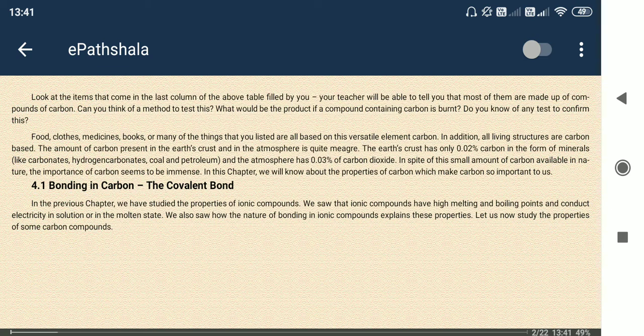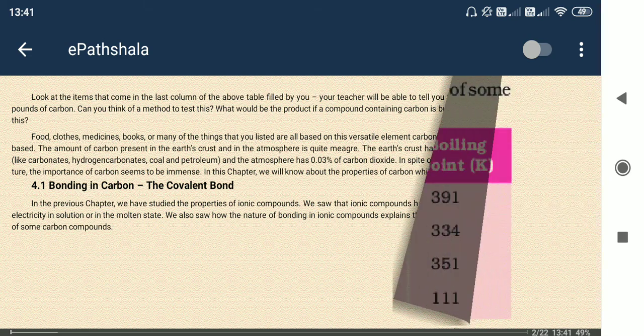So bonding in carbon, the covalent bond. So two types of bonds are there: covalent bond and electrostatic bond. Actually, another type of bond is known as coordination bond. I think coordination bond is in class 11, class 12 only. Okay, so it is in the higher class. So for carbon it is mostly covalent bond. So what happens in a covalent bond, we will see that.